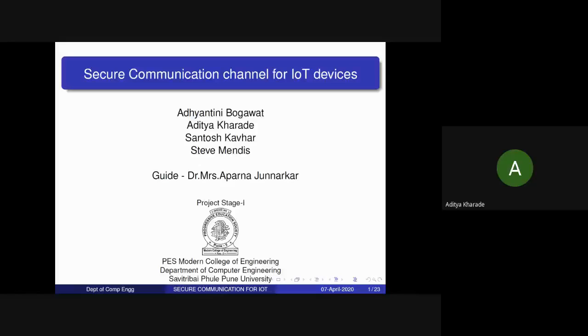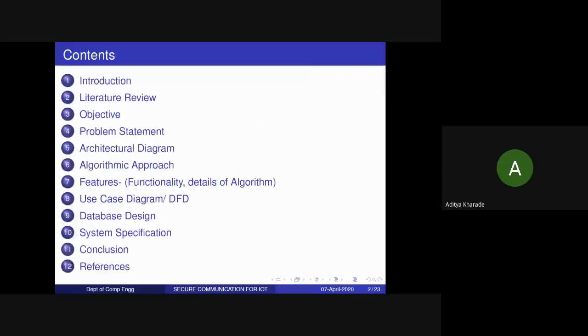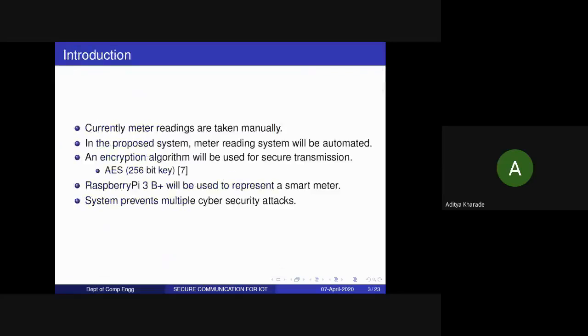The main objective of our system is to ensure security between IoT devices. For this, we have used Raspberry Pi 3B Plus. We have used the AES 256 algorithm for secure transmission. This system prevents multiple cybersecurity attacks and helps to get the meter readings automatically in times of pandemic.